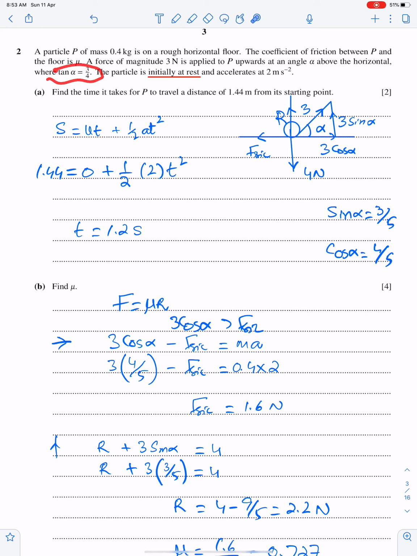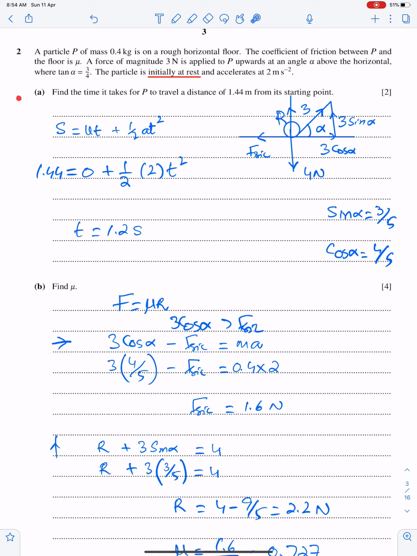where tan alpha is 3 upon 4. So with the help of this tan alpha 3 upon 4, we can get the values of sine alpha and cos alpha. According to Pythagoras theorem, this is 3 upon 5 and this is 4 upon 5. The particle is initially at rest. That means the initial velocity, that is u, is 0, and accelerates at 2 meter per second square.